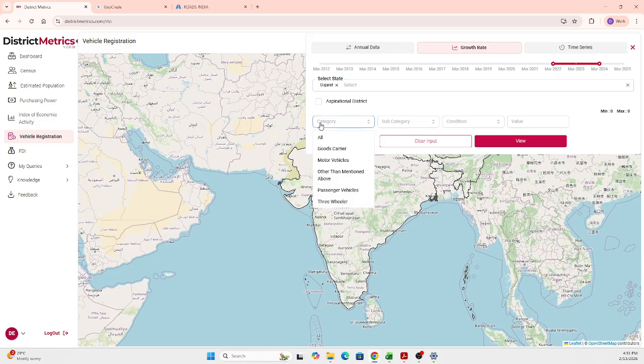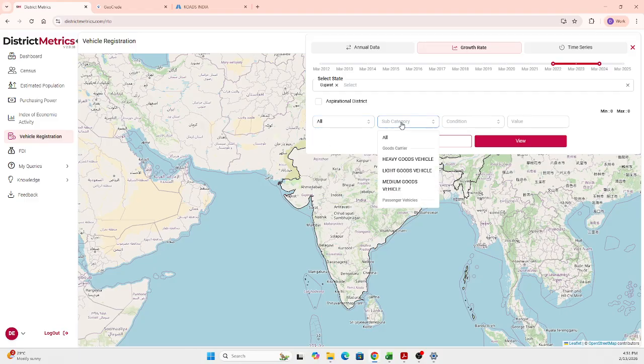And here in the category, you'll have all the different vehicle type categories. If you want, you can go with goods carrier, motor vehicles, other vehicles, passenger vehicles, three wheelers. So these are the different types of vehicles that are there. I'm going with all. And here in the subcategory, you can get the heavy goods, light goods, medium goods, LMV, HMV. All these are the different types of category that are there.